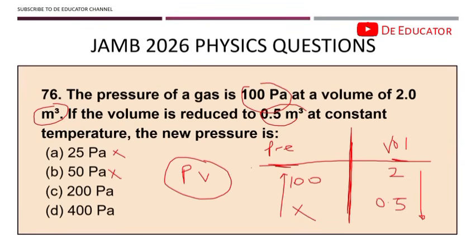So how do we now get it? 2 to 0.5, what exactly happened? They divided, right? What did they divide by? If you check your calculator well, you see it was divided by 4. Now, if division causes decrease, what will cause increase? Multiplication, which means that we're going to multiply this guy by 4. 100 times 4, that gives us 400. It's as simple and straightforward. This is one of the easiest ways to calculate instead of doing P1V1. It's not like you can't do that one, but then you need to solve so smartly.